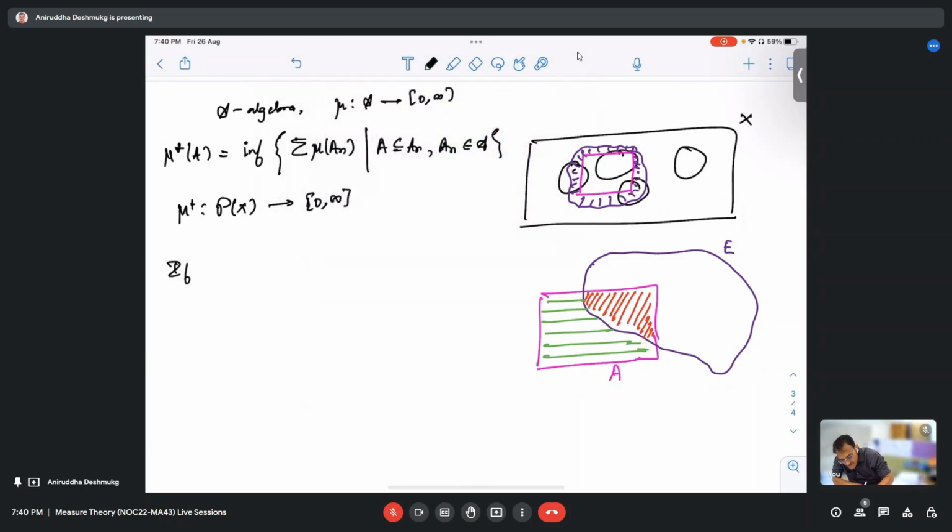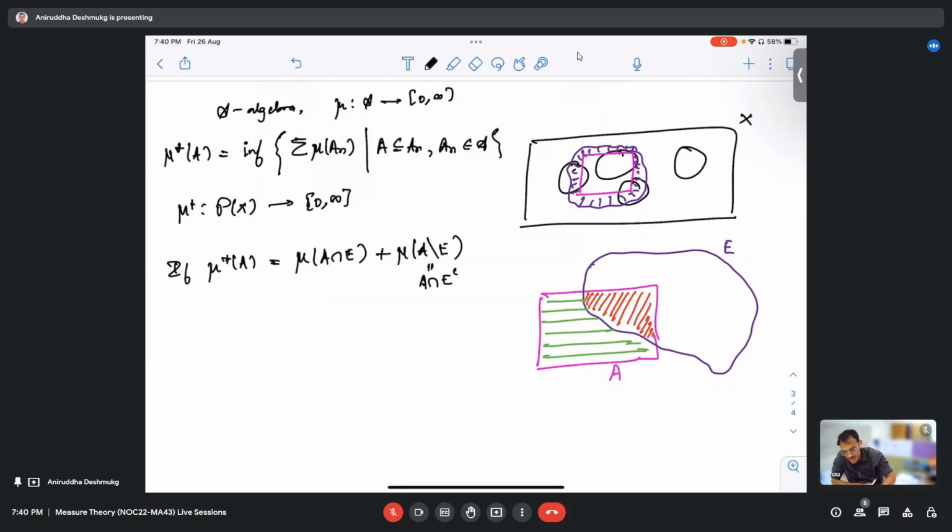So if mu star of A is equal to, what is the red shaded portion? It is the common points of A and E, so A intersection E, plus the green shaded portion, which is all those points of A which are not in E, that is A intersection E complement. If this happens, then I say that A is measurable.